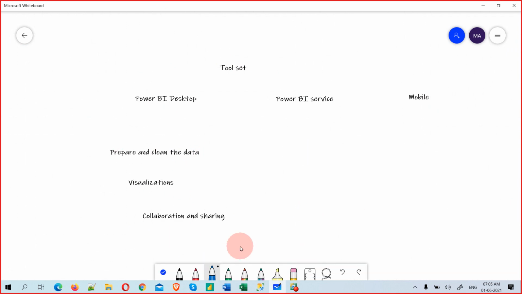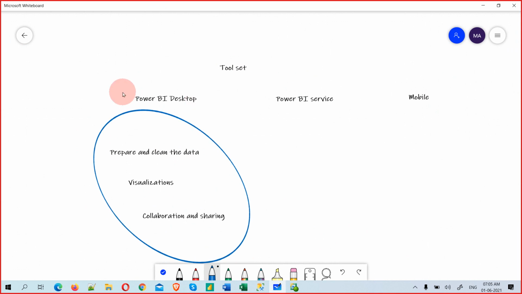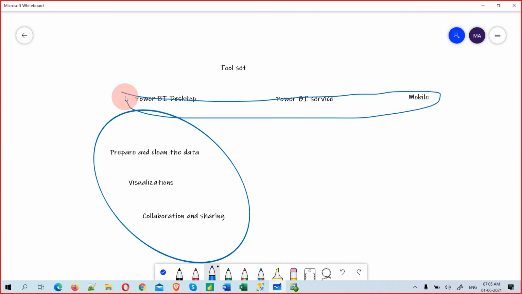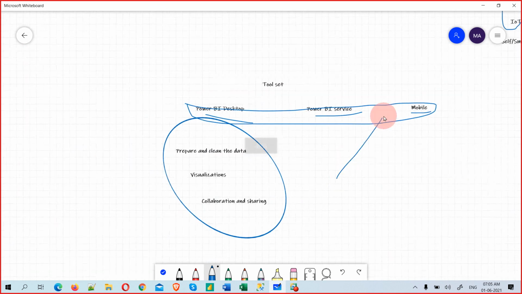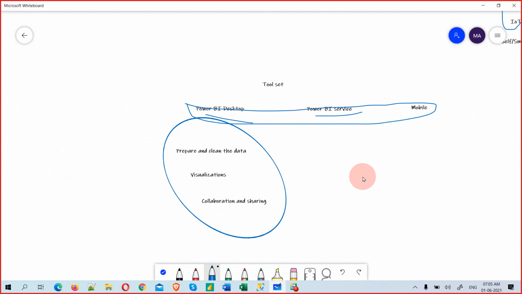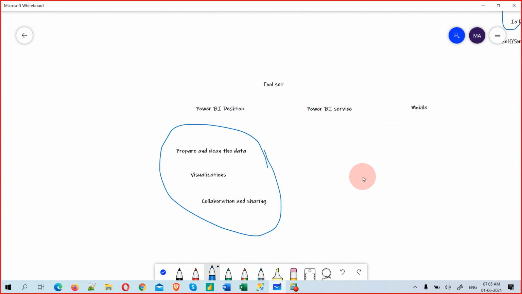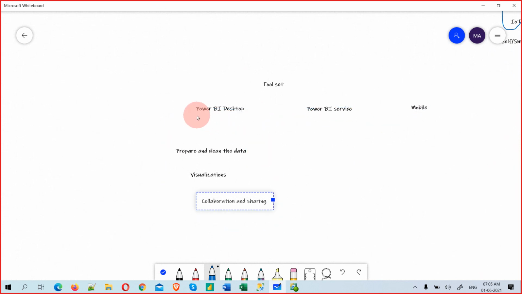And Power BI has these three tool sets. What are they? Power BI Desktop, Power BI Service and Mobile. Broadly these three tools. Now let's understand what the difference is. What do these three basically do? What is the difference between these?